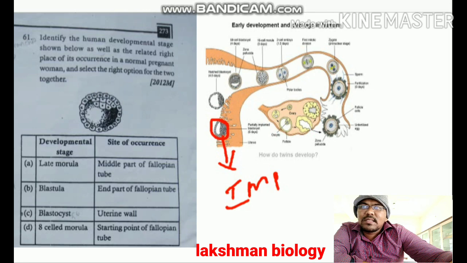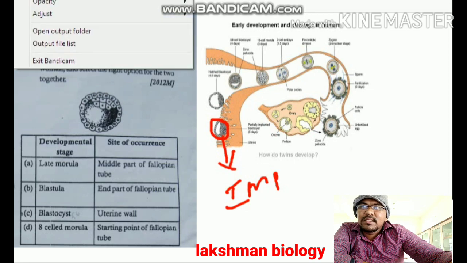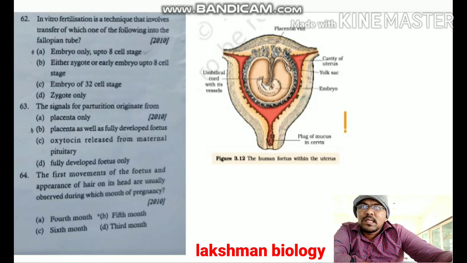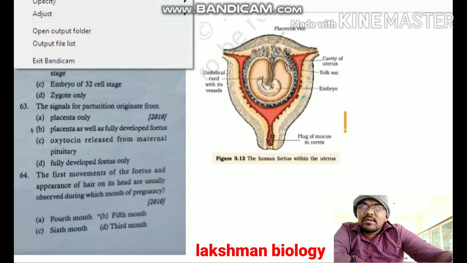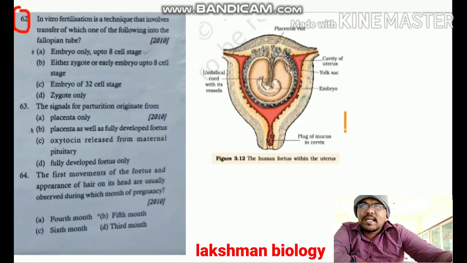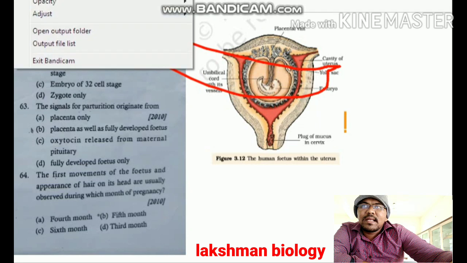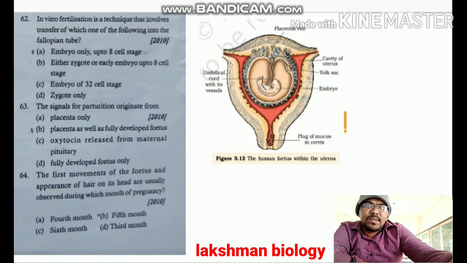After that, we discuss question number 62. In question number 62, they have given: in vitro fertilization is a technique that involves transfer of which one of the following into the fallopian tube. In vitro fertilization means fertilization takes place in the laboratory, outside the female body.